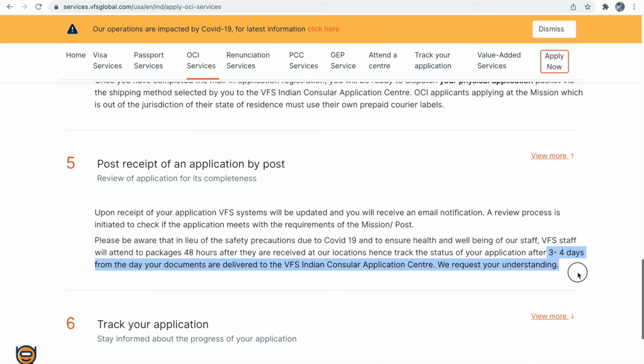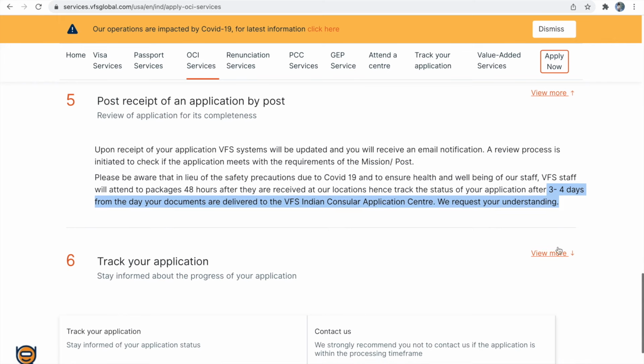So please be patient until you receive the email notification that your package has been delivered. Usually the VFS-offered courier label is the FedEx label or overnight courier label, so your package should reach VFS the next day itself, but due to COVID restrictions, they take 3 to 4 days to notify you. Next is step 6, tracking your application form.